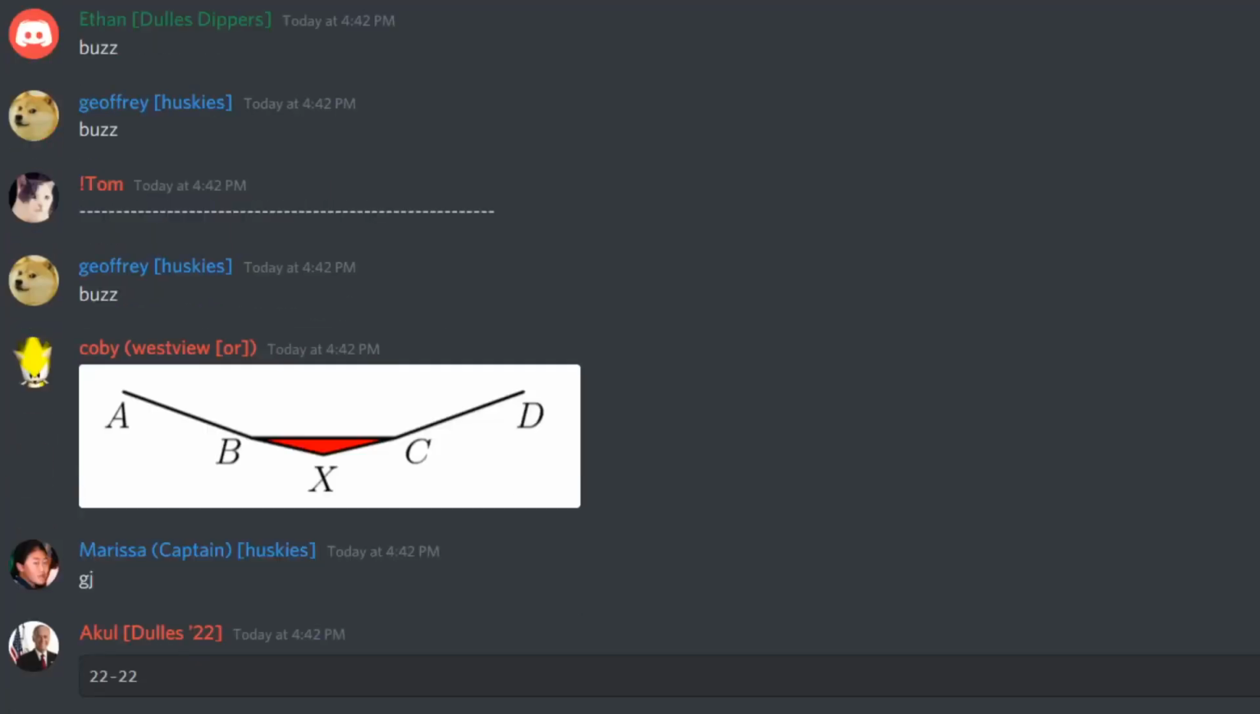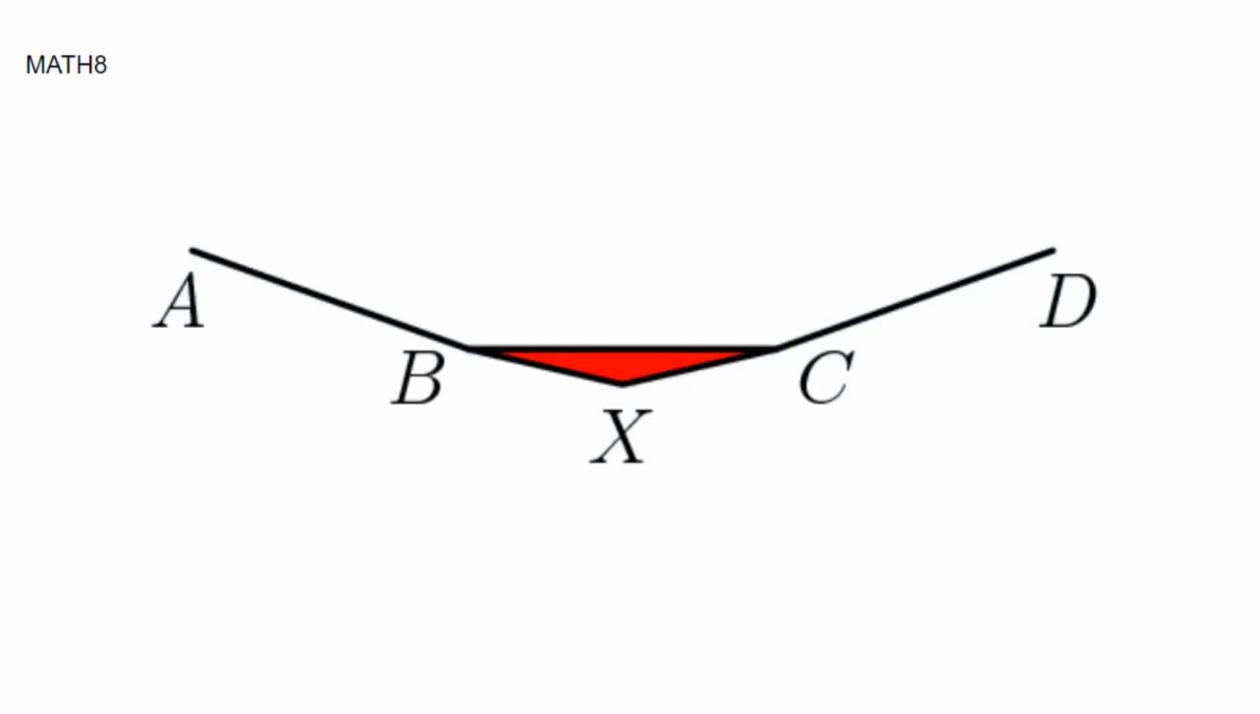Bonus for Huskies is a visual bonus, math, short answer. A, B, C, and D are consecutive vertices on a regular polygon with side length 1 and n sides, as shown in the diagram. Rays AB and DC are extended to meet at point X. What is the limit as n goes to infinity of n times the area of triangle BXC? Okay, it's something to pi.